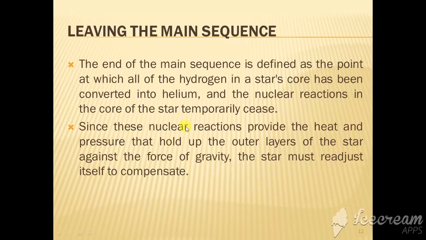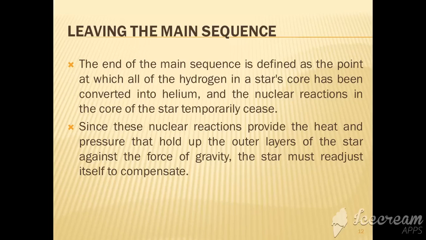Okay, when the nuclear reaction stops at the core, what happens? Due to this nuclear fusion reaction, enormous energy is released, and the pressure or force created by that energy actually compensates the gravitational attraction of the star.